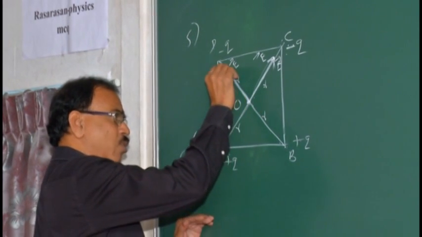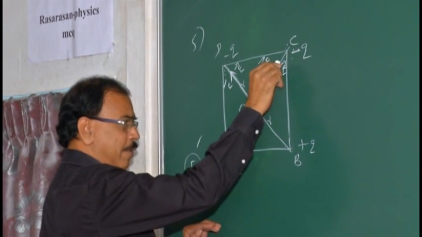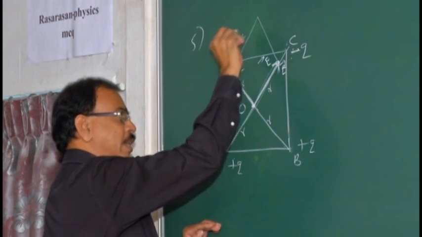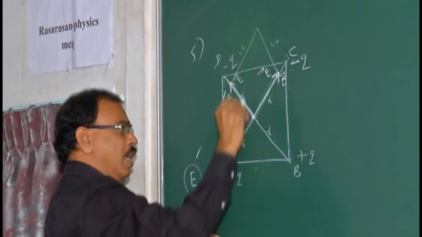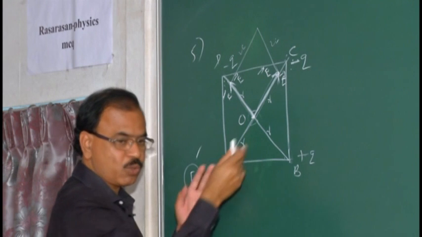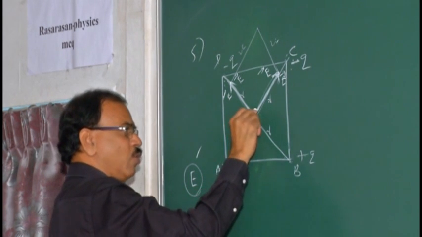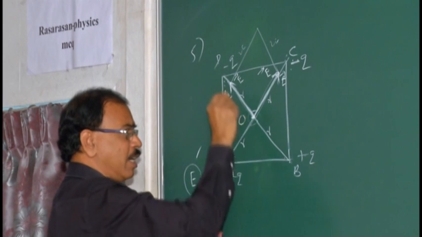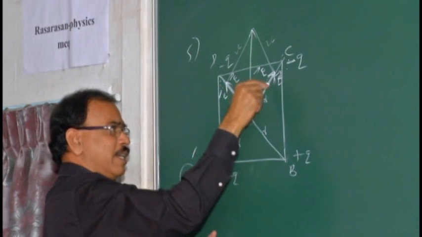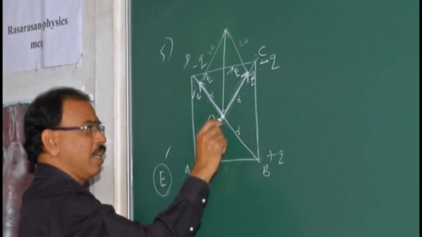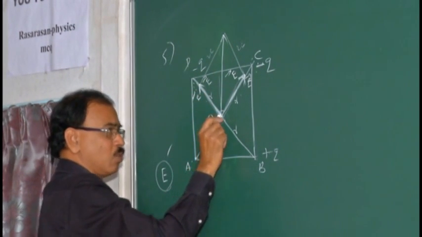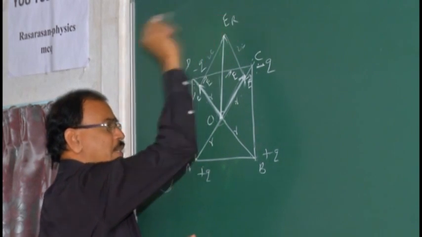So this is one vector 2E. This is another vector 2E. So complete the parallelogram. If this side is 2E, this is also 2E. And the angle between these two vectors is 90 degrees. Why? It is a square. So the angle between the two vectors is 90 degrees, and hence the resultant of the two is acting along the diagonal of the parallelogram passing through the common tail of the two vectors. So this must be the resultant electric field.